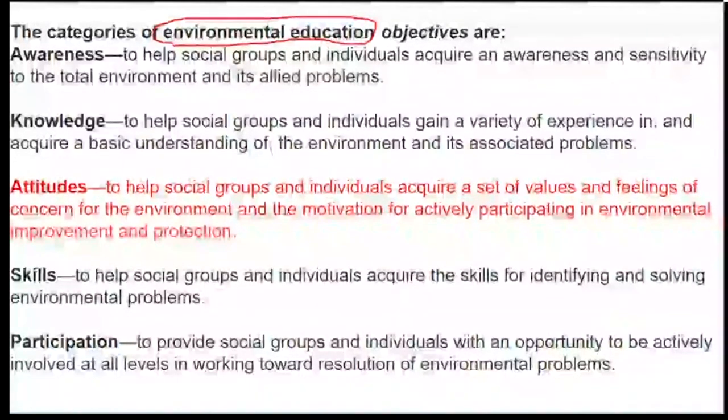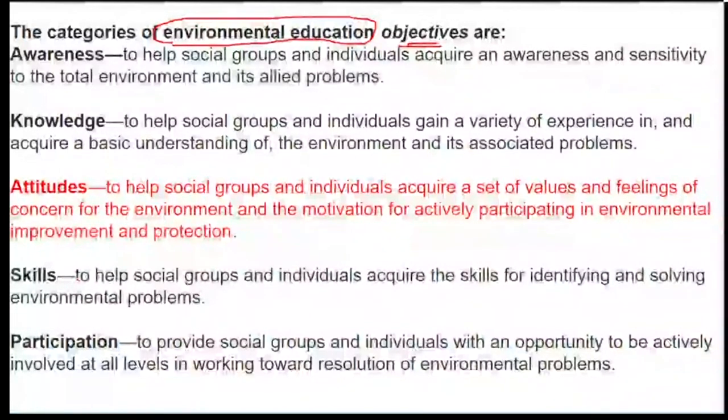The first objective is awareness, second is knowledge, third is attitude, fourth is skills, and then we have participation. One by one we will look at the objectives. There is one more question based on this, so if you understand the topic now, you will be able to answer the question very well.